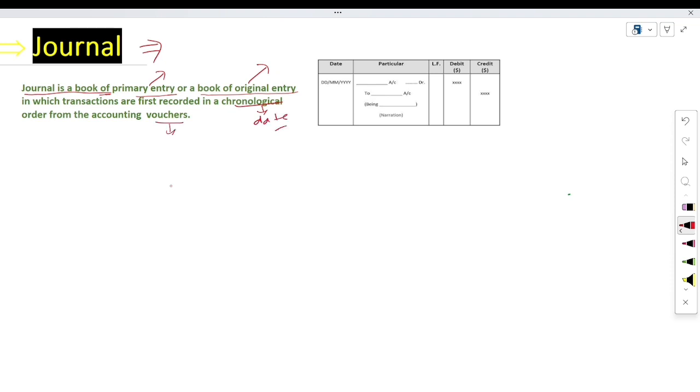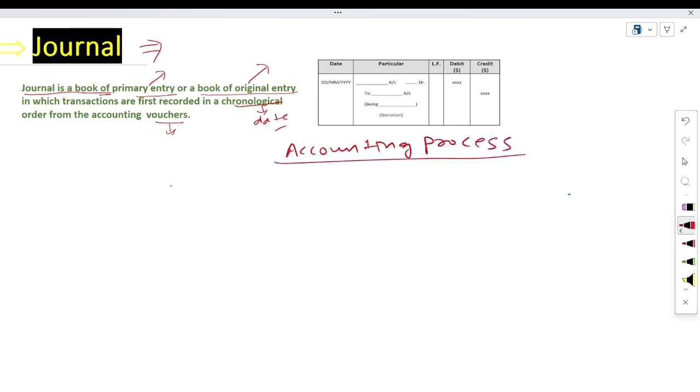From the accounting vouchers, how will you record these transactions? You will record these transactions through the accounting voucher. You must have a few documents or a few vouchers. On behalf of these documents you can record these transactions. Okay, let us see here how the accounting process works. First of all, we will see the accounting process. What is the accounting process?